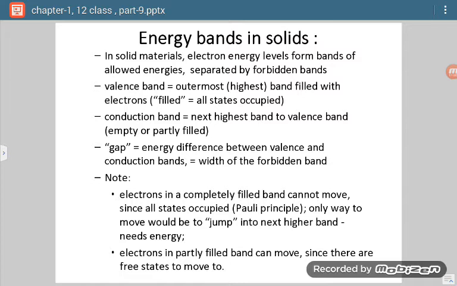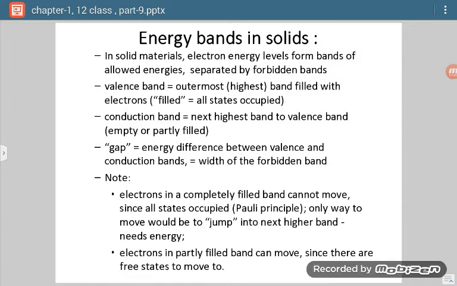So such molecular orbitals were there which we used to draw for diatomic molecules. So in that, what we found, there were some filled orbitals and some were vacant orbitals. Now those orbitals form bands.